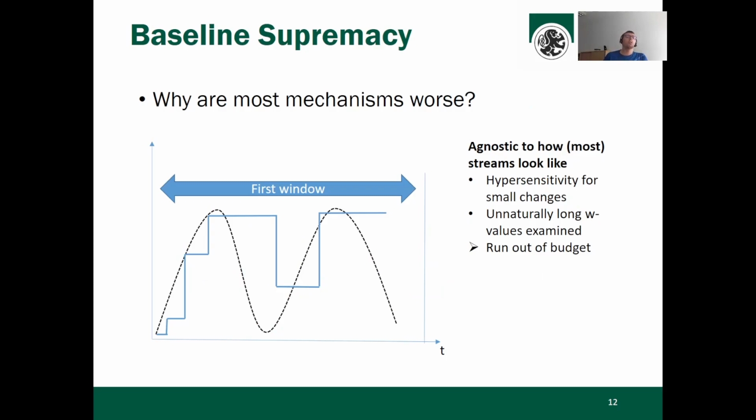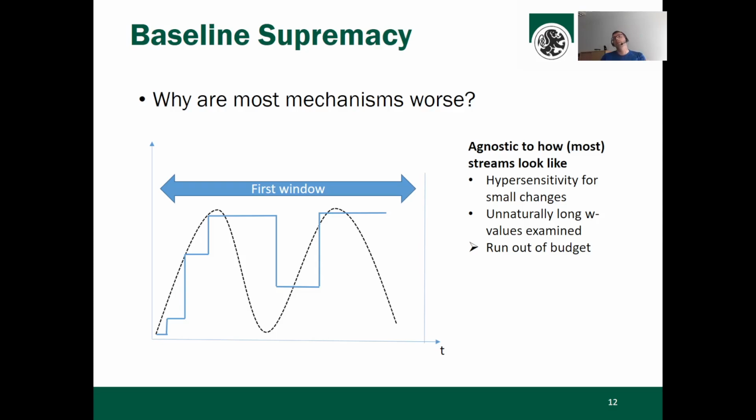Another follow-up question of the baseline supremacy is, why are most sophisticated mechanisms actually worse? And one of the most important reasons is the way how they sample the data, and the sampling is data agnostic. What they do is, imagine the following. They take a very glimpse look at the data, which costs some very minor fraction of the privacy budget to decide whether they should publish a new release costing some budget or simply use a prior release which does not cost budget at all.